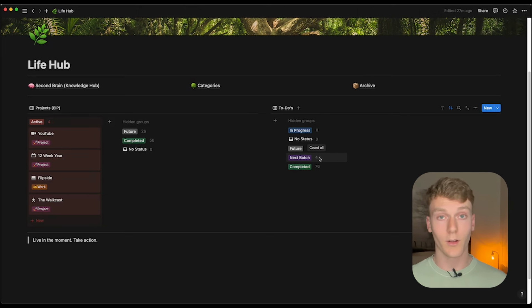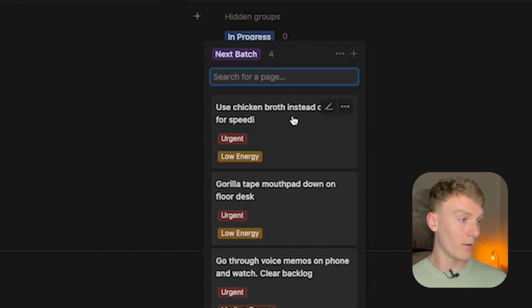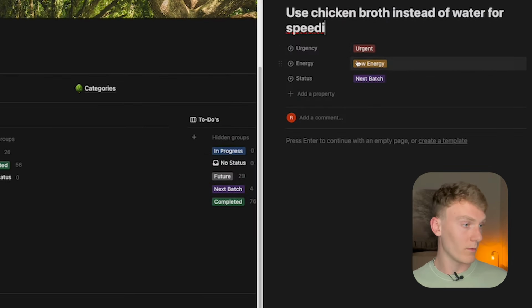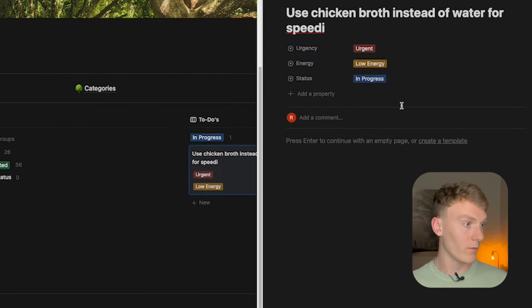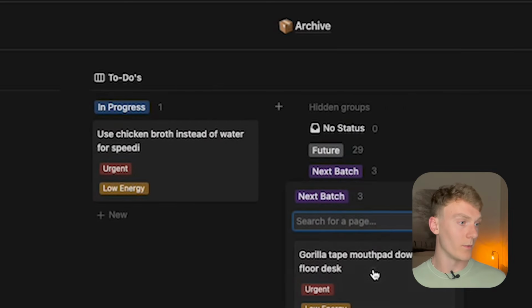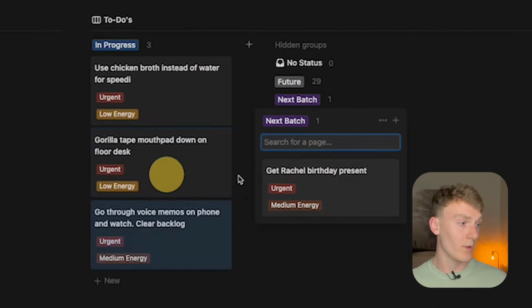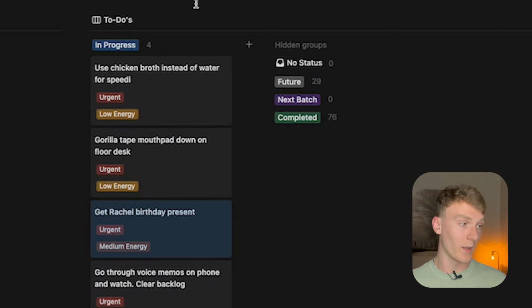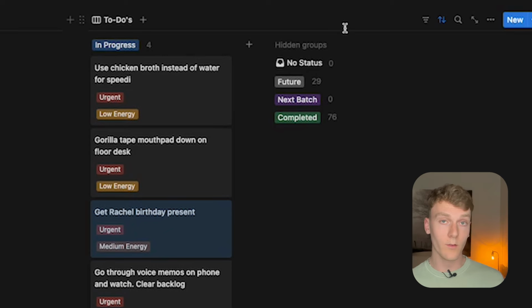Then when the time on the calendar comes, or when I'm ready to do my next batch, I go in and look at it and I say, okay, what do I wanna do from this next batch right now first? And I move that to in progress. So let me move this to in progress, and it'll show up over here for in progress. If I'm doing a couple things at once from the batch, I do these all one after another, all in a row. So I could go ahead and move the entire batch in progress, or one at a time, whatever you prefer. Then I go ahead and do each of these.